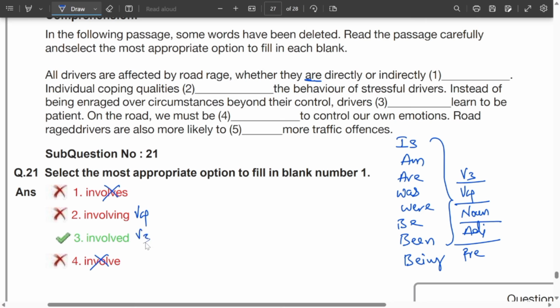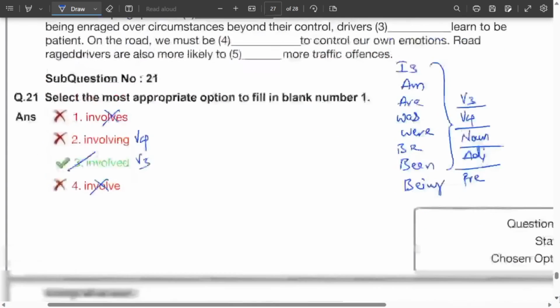Involved, it can be verb form 3. Tell me which is the correct answer. We are referring to the passive case here. Yes or no? So all drivers are affected by, are affected, passive case, road rage. Whether they are directly or indirectly, again we need passive case. That means the answer comes with involved. Clear? Move to 22 of close test.